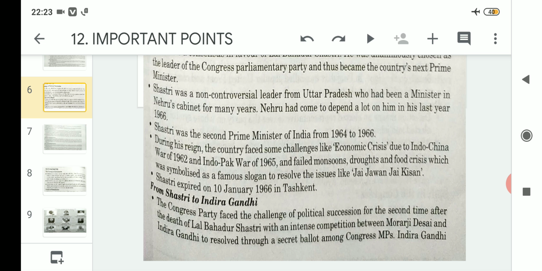That will be kept confidential, but their voting will be counted. So they held a secret ballot among the Congress MPs. Whoever were the Congress MPs at that time voted secretly through a secret ballot box, either for Morarji Desai